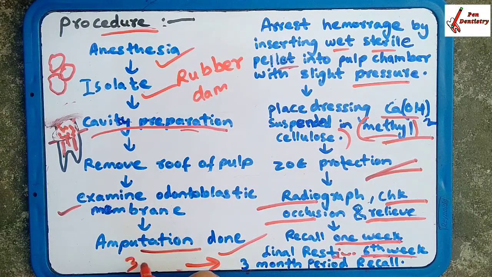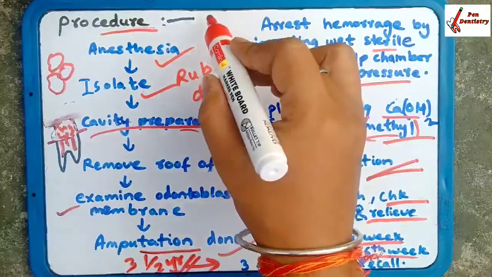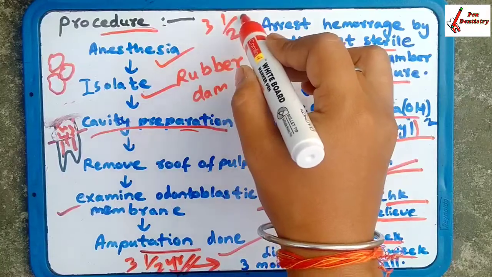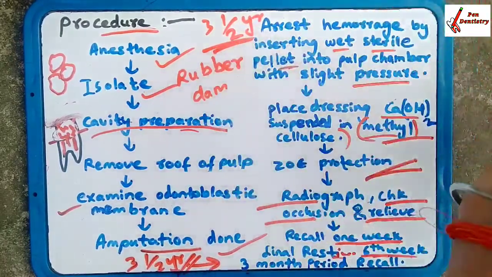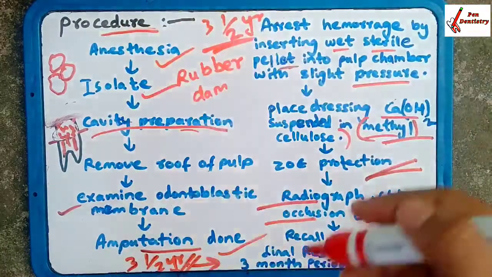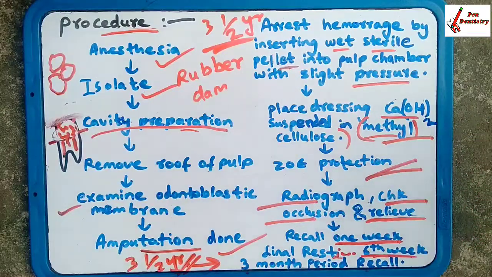This process takes about 3.5 years to complete. Pulpotomy takes 3.5 years to complete the whole process. Okay. Then this is the procedure of pulpotomy.